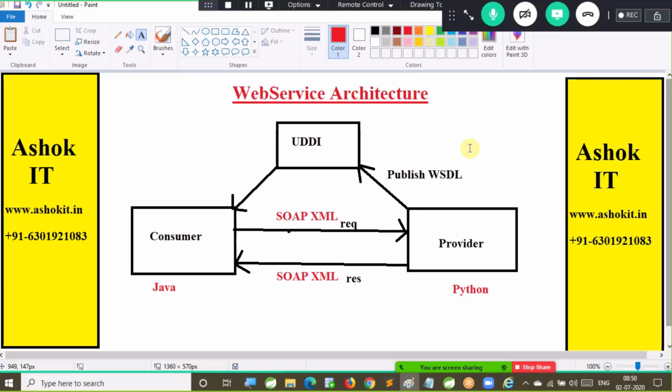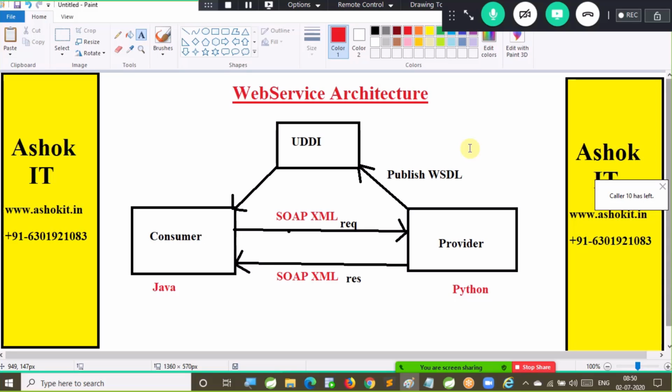Now, the Java application will send a request to the Python application in the form of SOAP XML. Python can understand the SOAP XML. Python will process that request. Python will send the response to the Java application in the form of SOAP XML. Java can understand the SOAP XML.